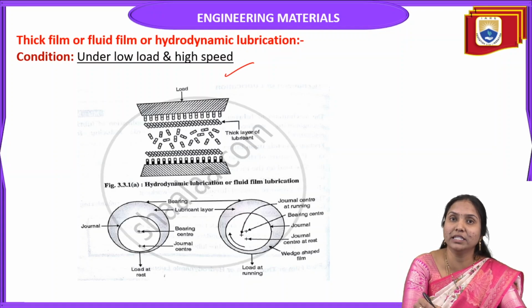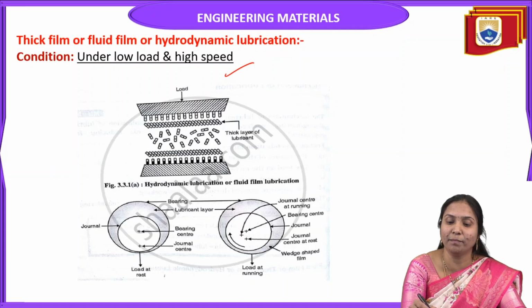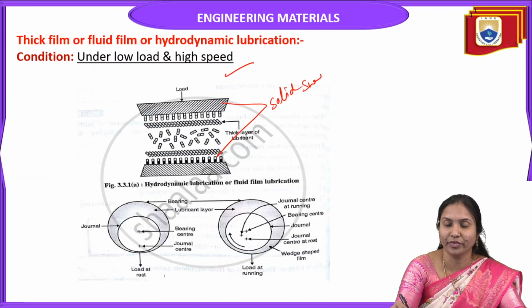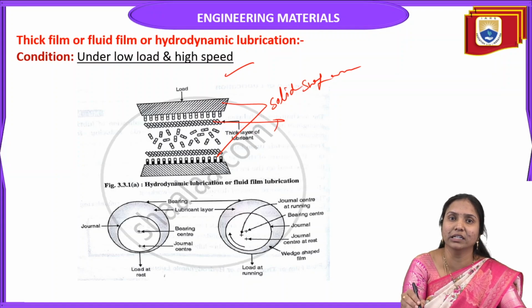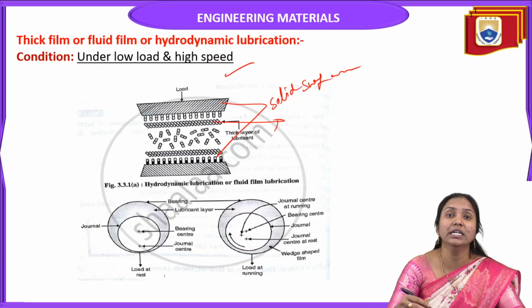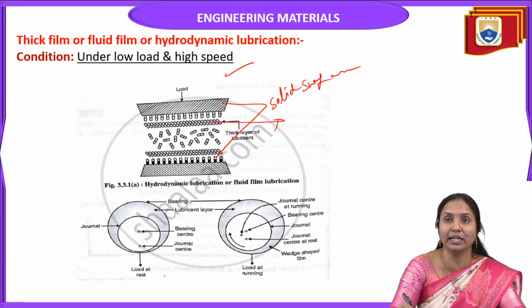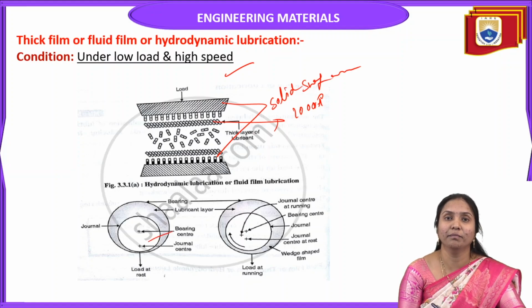When we apply thick film lubricant between two moving solid surfaces, it forms a thick layer between them. That means it keeps the two solid surfaces apart. The thickness of this lubricant is at least 1000 angstroms. The best example is the rotation of a shaft with respect to a bearing.